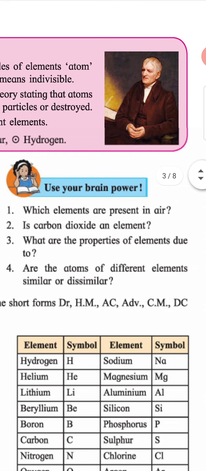Heading: use your brain. Which elements are present in air? Is carbon dioxide an element? What are the properties of an element due to? Fourth, are atoms of different elements similar or dissimilar?